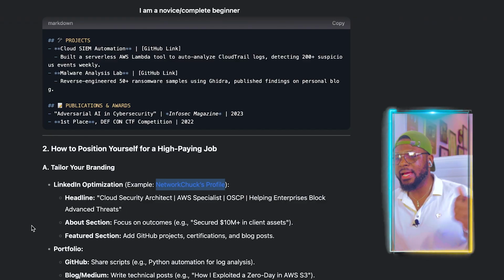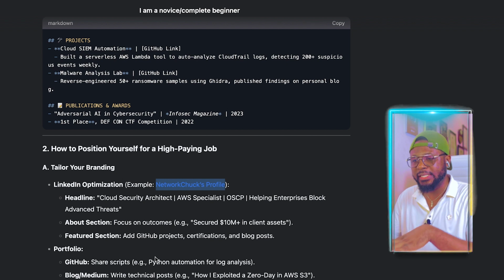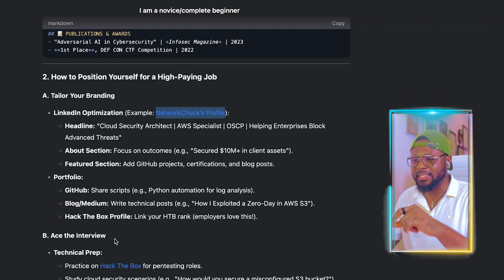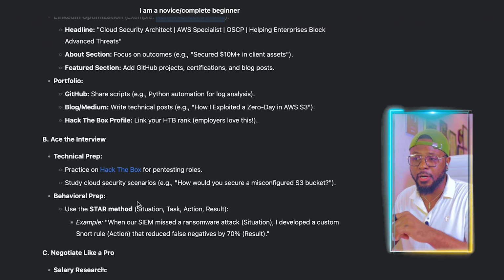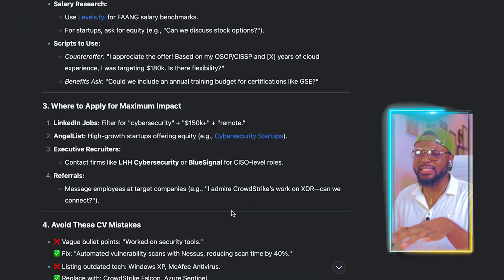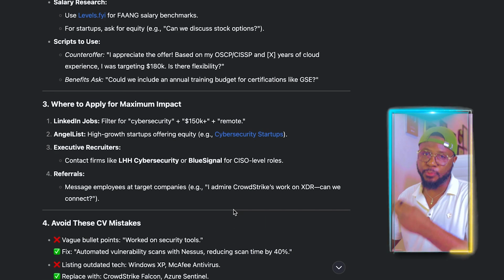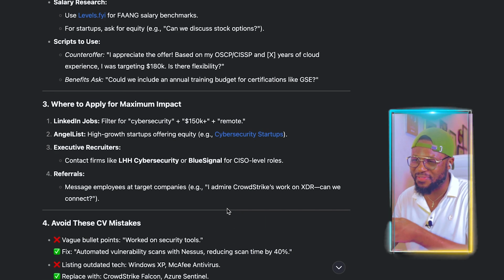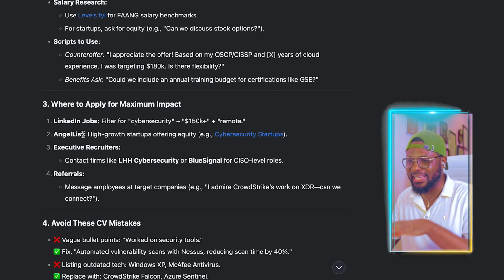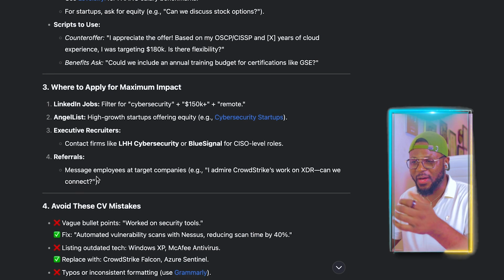So here is the headline, about section, featured section, portfolio. This is how you're going to structure your portfolio. And B is the interview, technical prep, behavioral prep, and then C, negotiate like a pro. So all these things are things that you need to put in place to be in the best position to get the best job. So here is where to apply for maximum impact. LinkedIn, Angel List, executive recruiters, referrals, and so on.